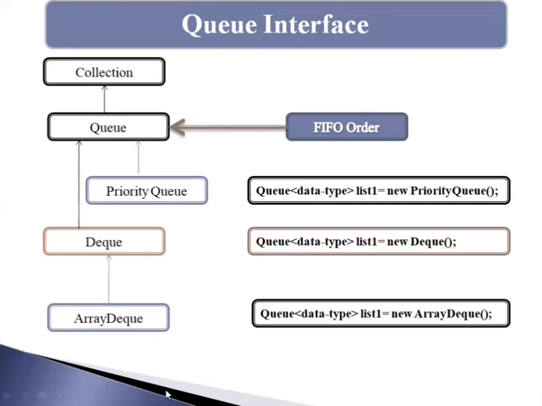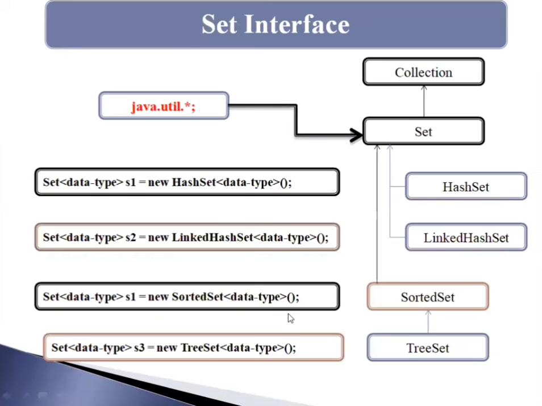So next I have written the syntax for creating the ArrayDeque. It's a simple syntax: just the Queue interface, data type, then list name, then new, then ArrayDeque. So it is the syntax for creating the list type as an ArrayDeque. Next I am going to explain the Set interface and the classes which implement the Set interface.